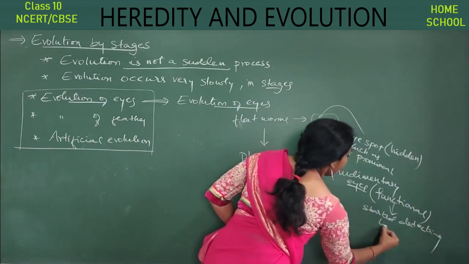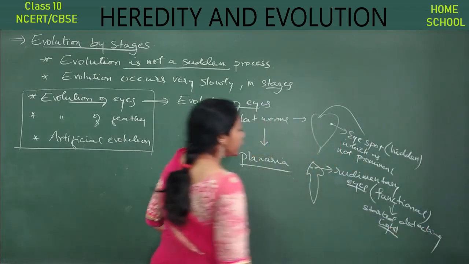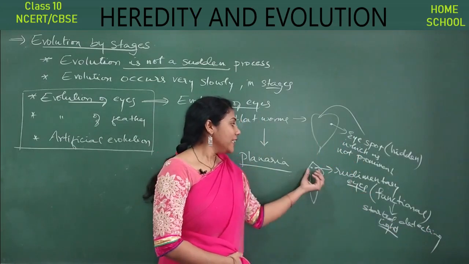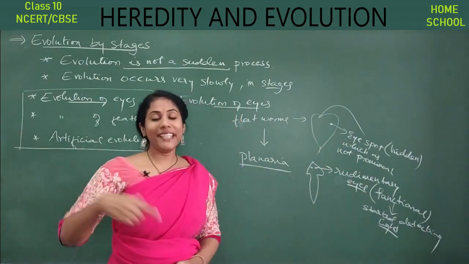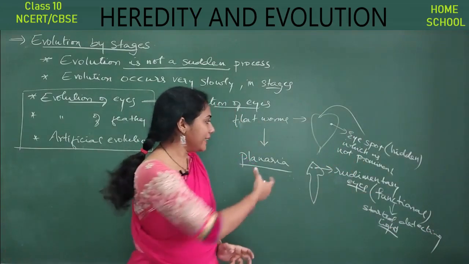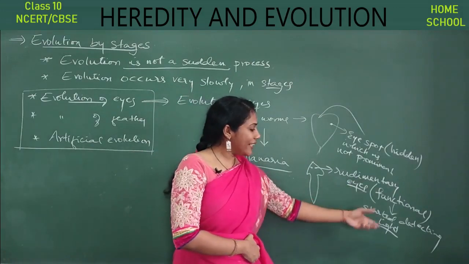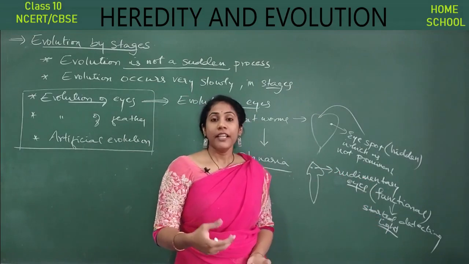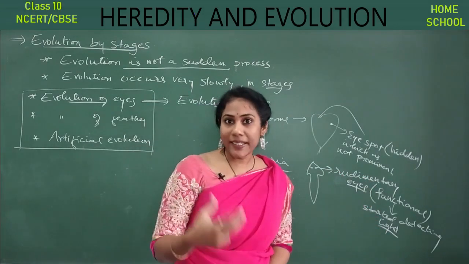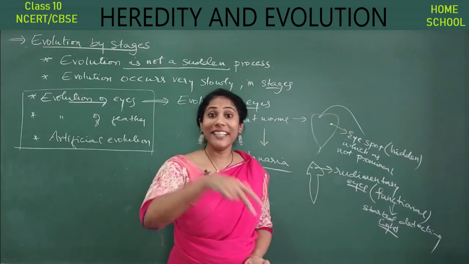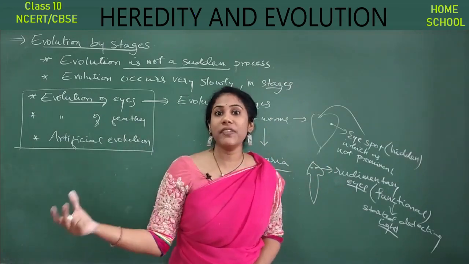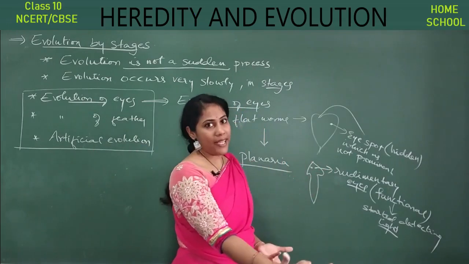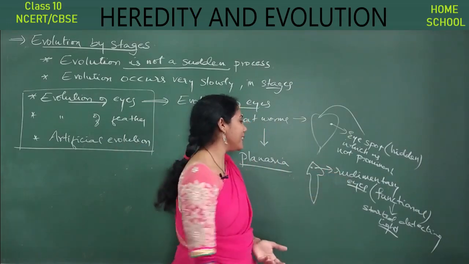Started detecting light. Okay, just because of this particular feature, it can able to survive many number of years, right? It can protect itself. Since it can able to detect light or other organisms, it can protect itself. During danger times, it can protect itself with the help of eyes because it can detect the danger. It can see the danger with the eye spots. Okay, but not well developed eyes. So they are called rudimentary eyes.